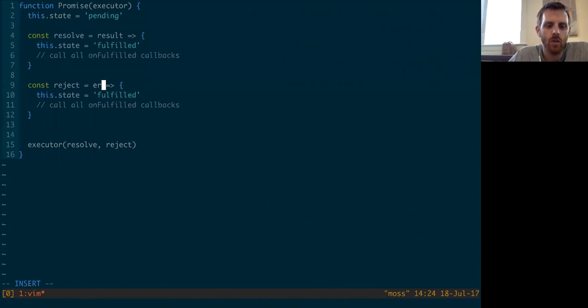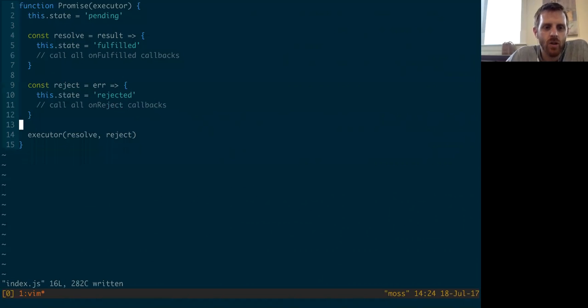And that's going to get called with an error by our executor function if things go wrong. So we'll set the state here to rejected, and we will call all the onReject callbacks. So that's a good start. There's some pseudocode. Our tests are still going to pass because we still have to actually implement this stuff.